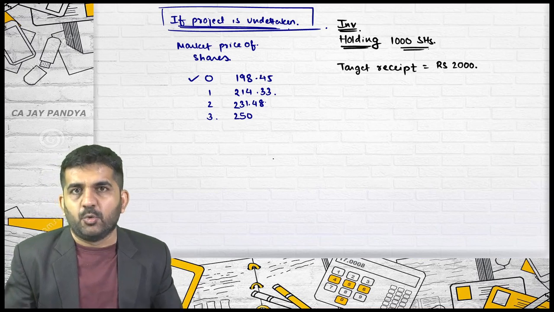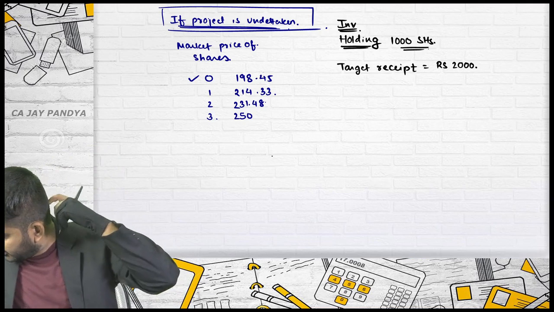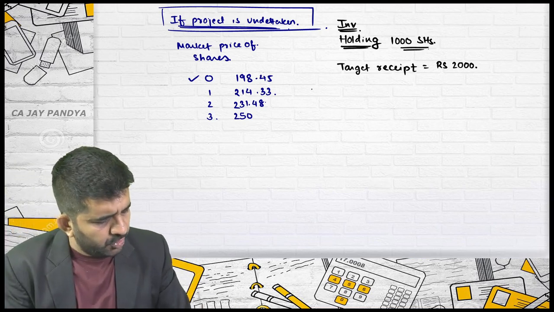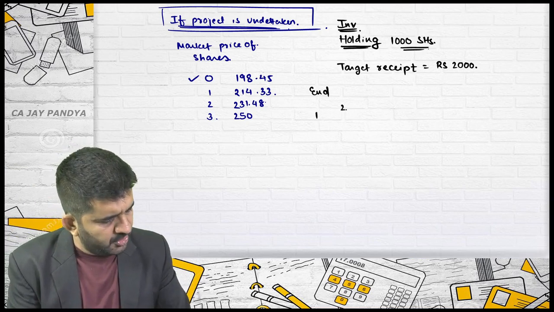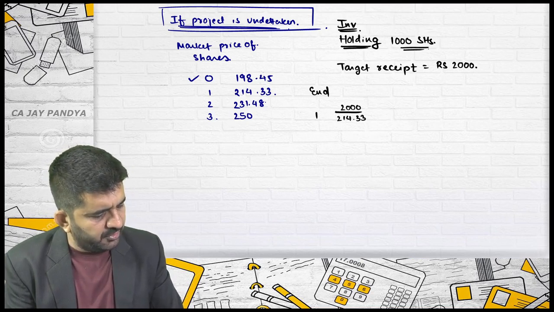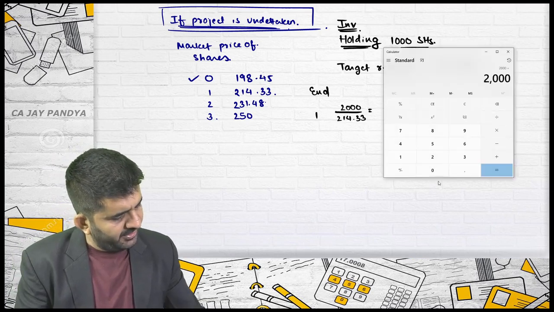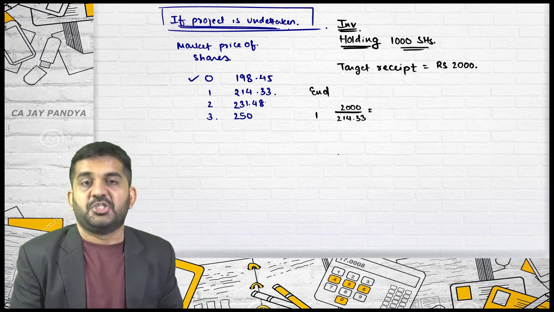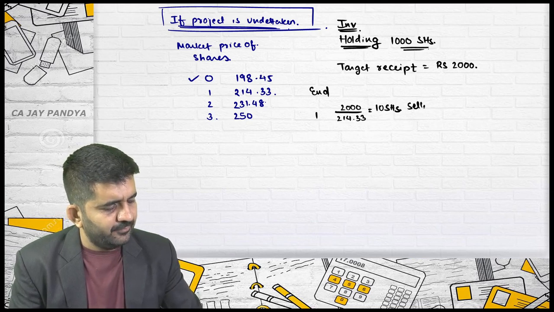You don't want anything today. I'm assuming you don't want anything today. Is it alright? The same thing is assumed in the book? Yes. So, at the end of first year, if you want 2000 rupees, you will have to sell 2000 divided by 214.33 shares, that is 9.33 shares. So approximately 10 shares you will be selling.